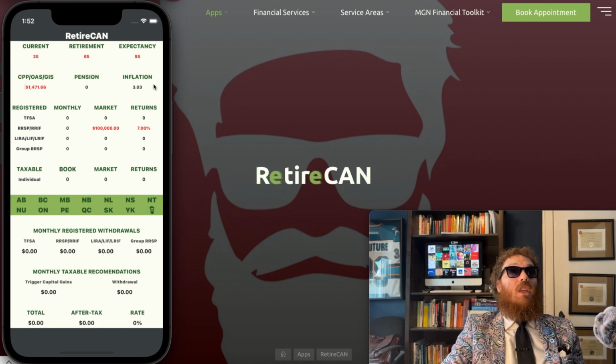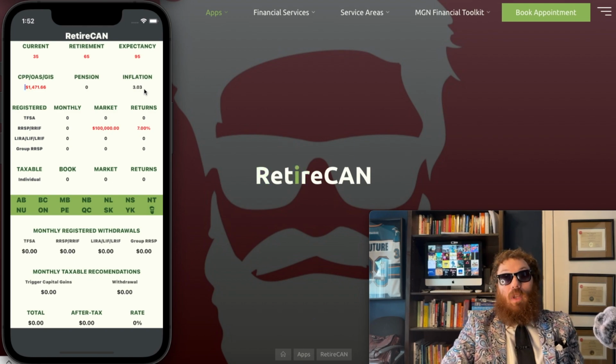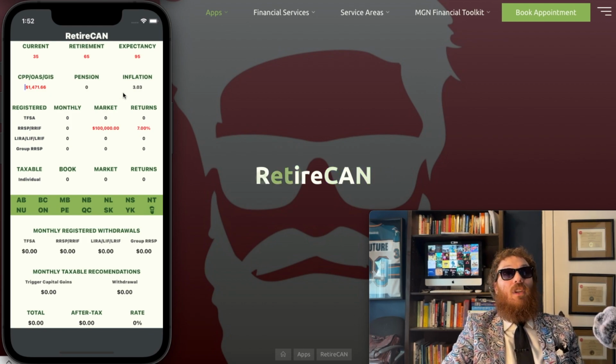And this is where we put inflation. Now I've included the number of 3.03%. Basically, this is Canada's long-term average for their inflation rate. But a lot of retirement planning softwares that I've used, maybe a half dozen, are based off of a 2% inflation number. Now, my only explanation for that might be because advisors charge 1%. I mean, a plan is so hard to make for an advisor if you're going to actually use a 3.03% inflation number. Now, this is a long-term discussion I've had with some CFPs.